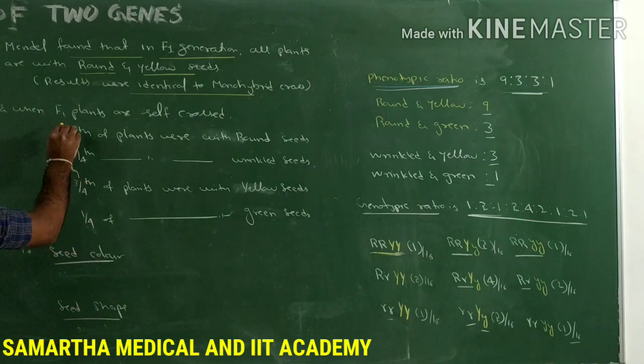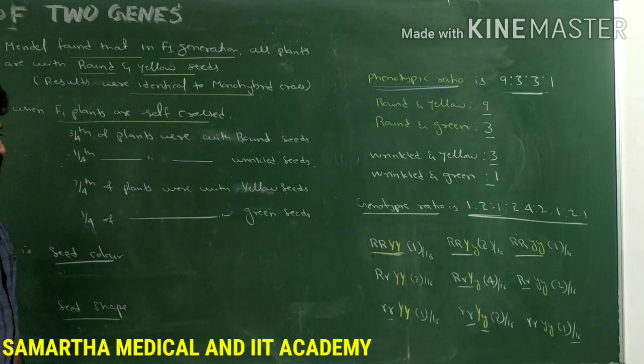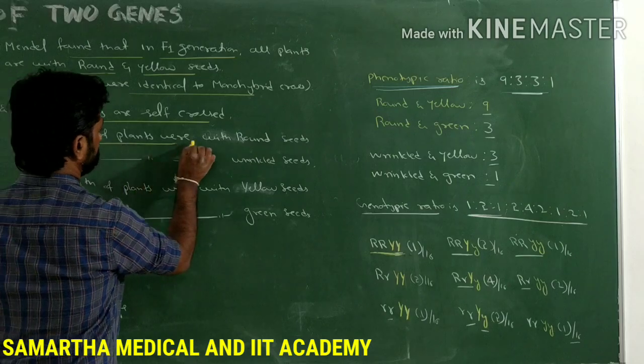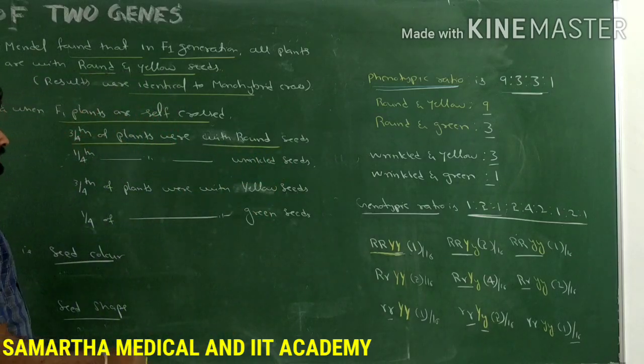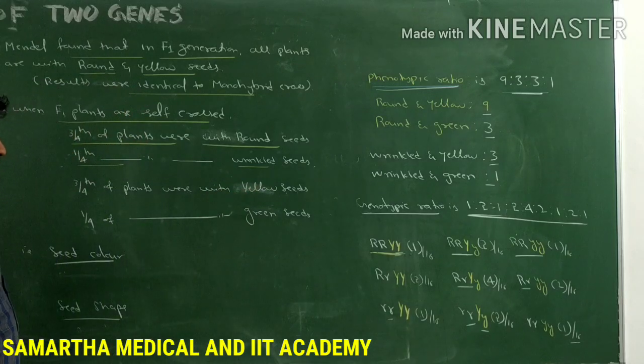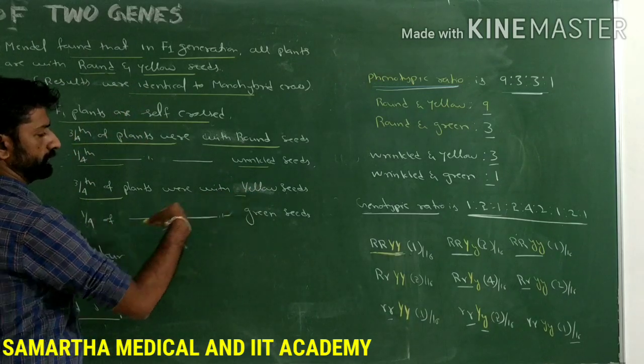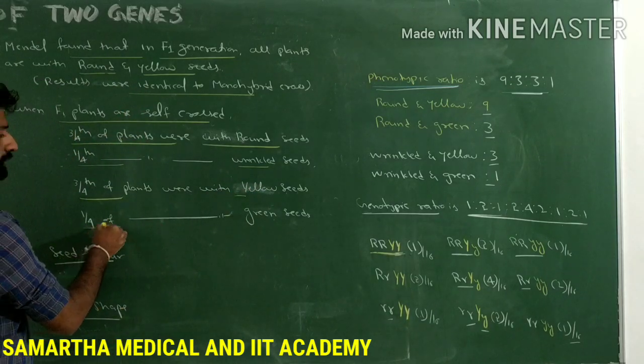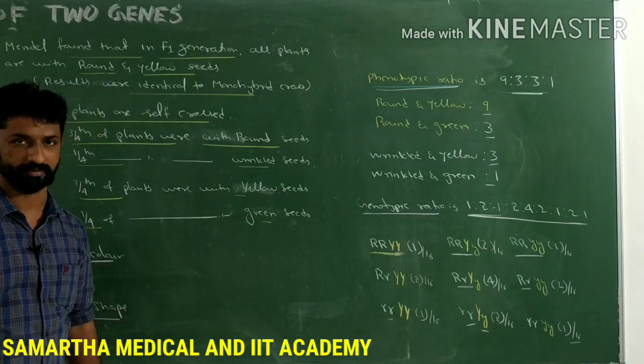But when the F1 plants are self-crossed, then in F2 generation, he found that 3/4 of the plants were with round seeds and 1/4 of the plants were with wrinkled seeds. 3/4 of the plants were with yellow seeds and 1/4 of the plants were with green seeds.